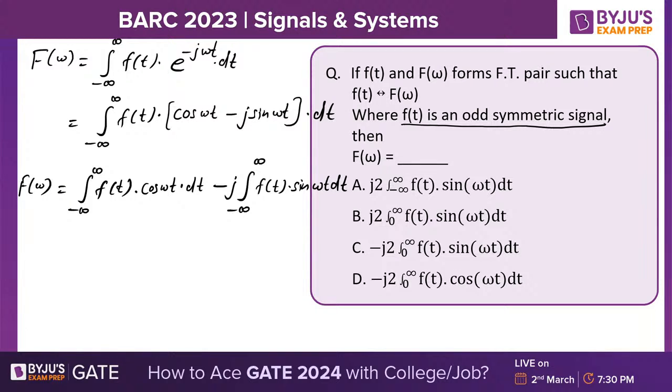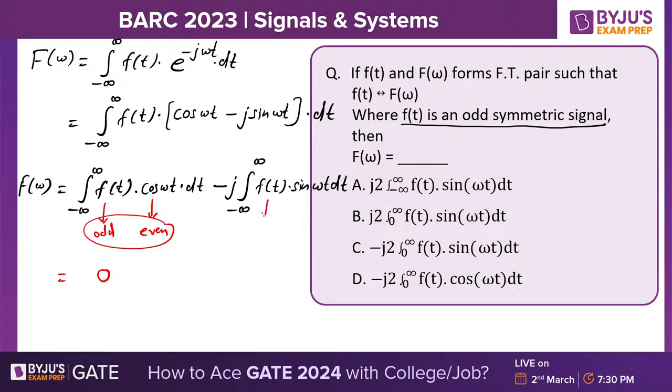Now see here. Already it is given that f of t is odd symmetric. F of t is odd. So this one is odd, and this one is even. Cosine function is even function. So odd into even will result in an odd function. So this overall is an odd function. So if you are integrating an odd function from minus infinity to infinity, the result will be 0.